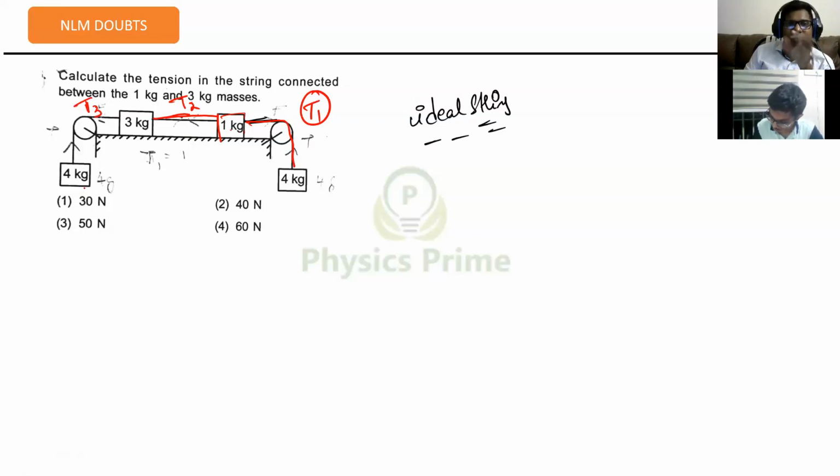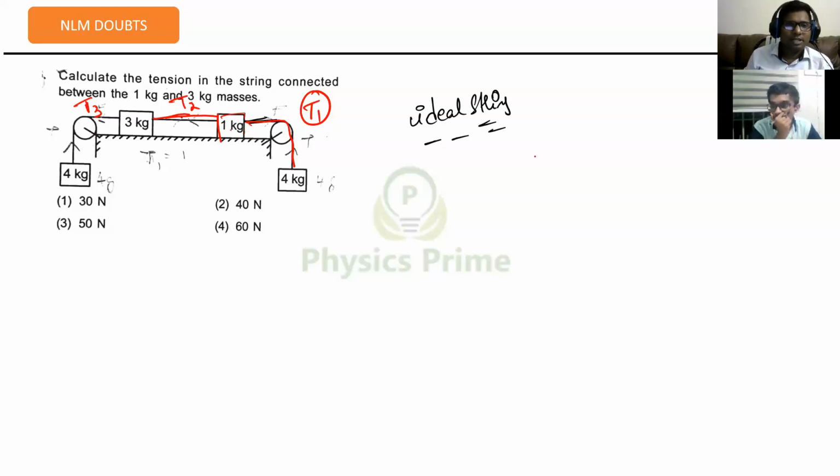Another thing, he is not saying anything about the masses' acceleration, right? Did he say? No, sir. He did not give anything. We have to take it ourselves. Let's go ahead and solve. Friction is not there, right? No friction. So both are having the same tension here.